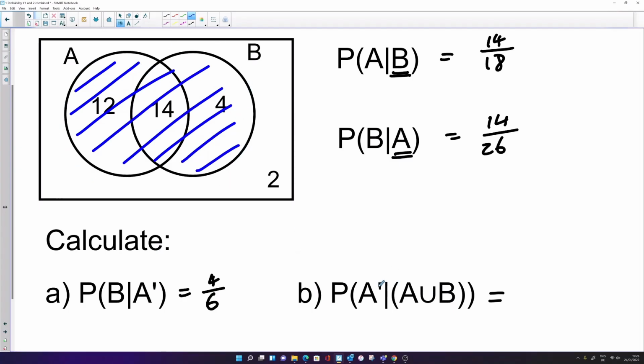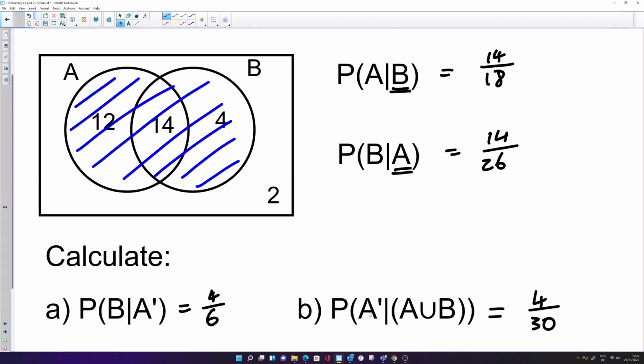So what's the probability of not liking A? Where is not A inside that restricted sample space? Well, not A is on the outside of A, so that's just this 4 that lies within the restricted sample space. So this one's going to be 4 out of a total of 12 and 14 and 4 is 30. Okay, so that's conditional probability with Venn diagrams.